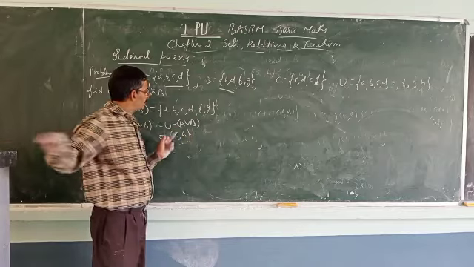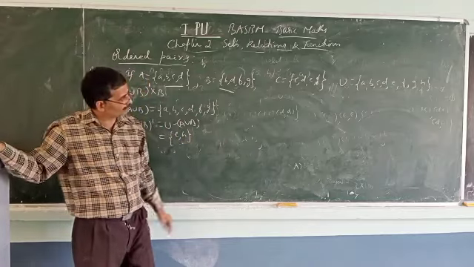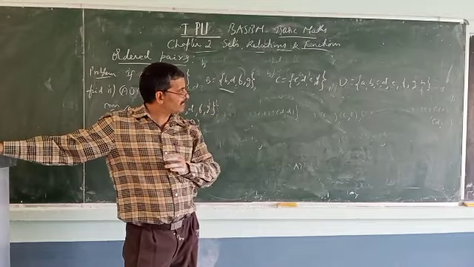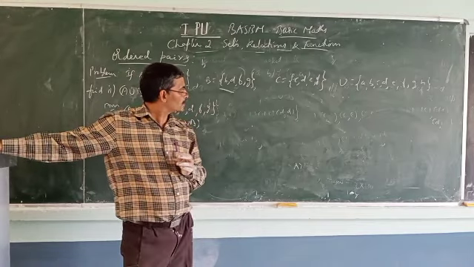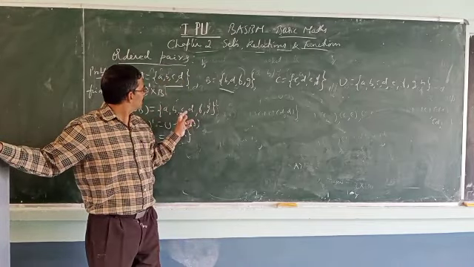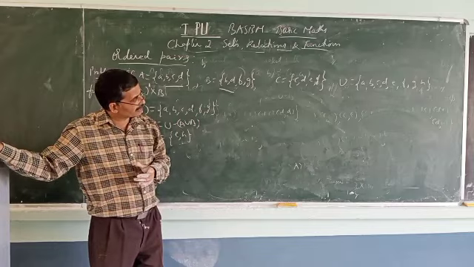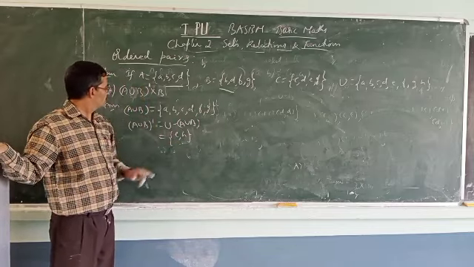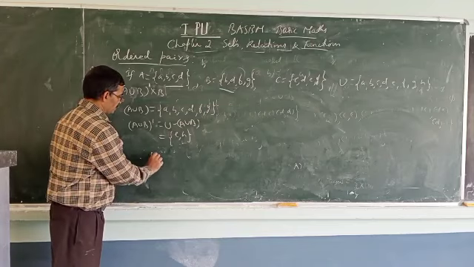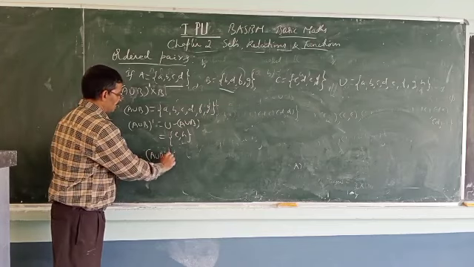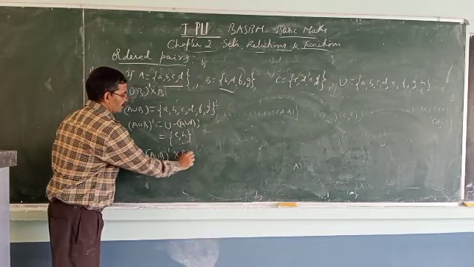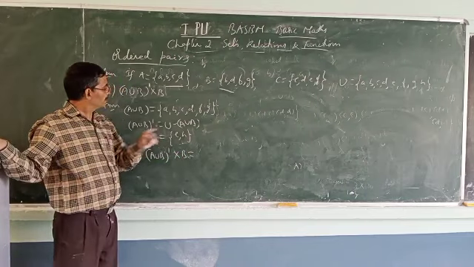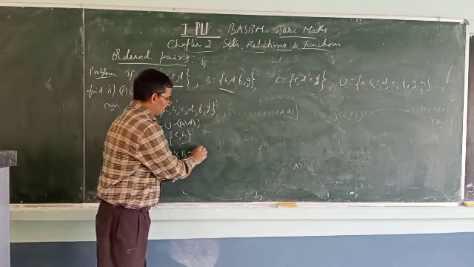I have removed A, B, C, D, F, G from U, so remaining is E and H. This is A union B whole dash. Therefore, A union B whole dash cross B equals E, H cross B.